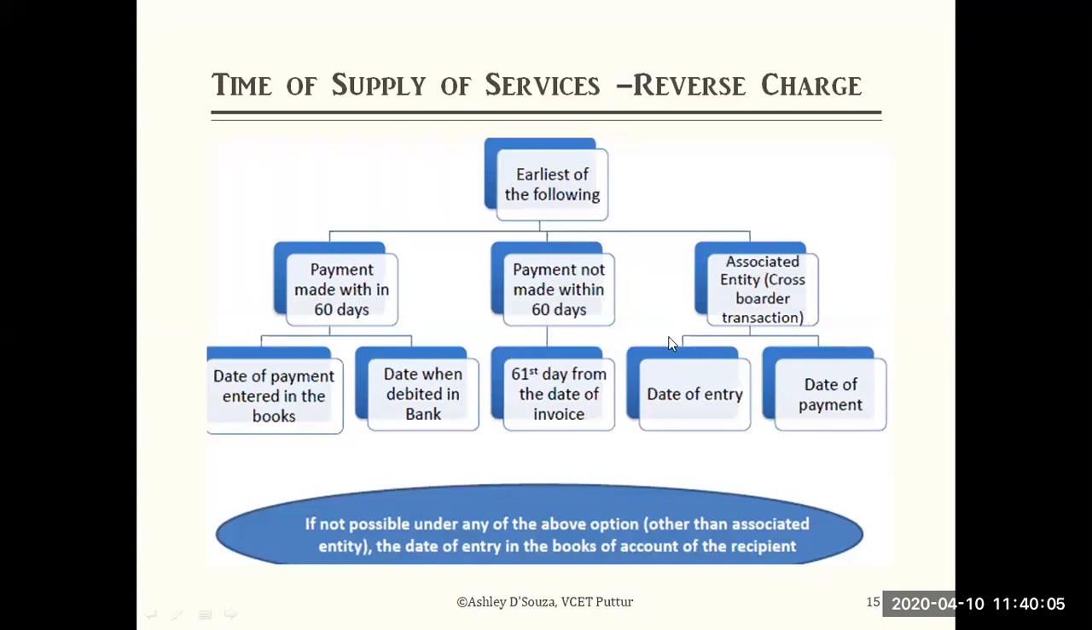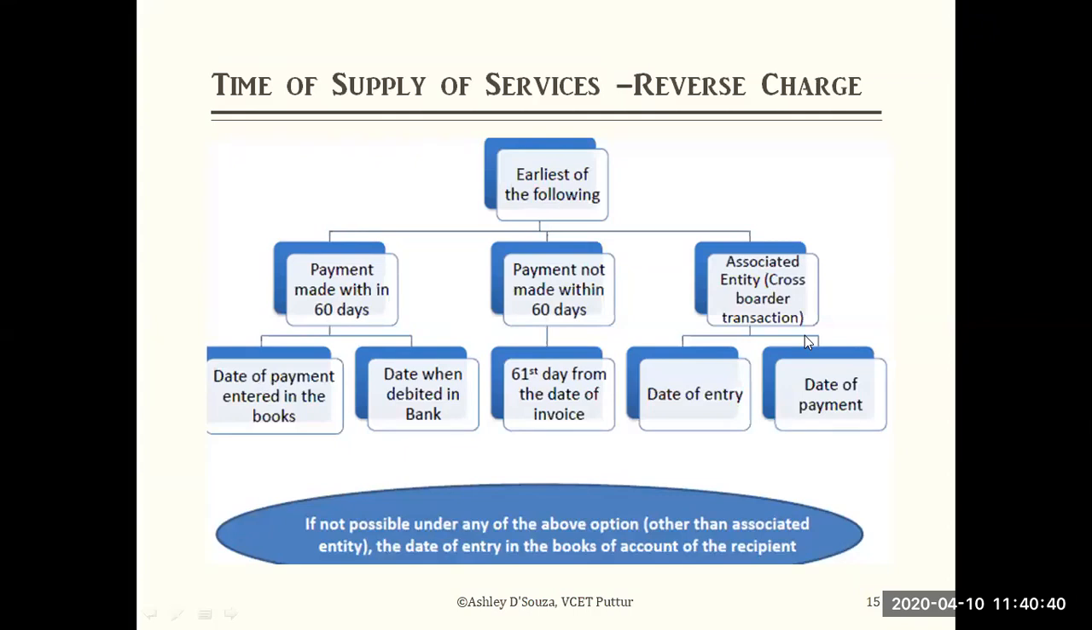In the remaining two cases you are seeing on the left side, if it is not possible under any of the above options, other than the associated entity, then the date of entry in the books of accounts of the recipient applies. For example, if payment within 60 days is not available information and payment not made within 60 days is also not available, then the date of entry in the books of account is considered the time of supply.